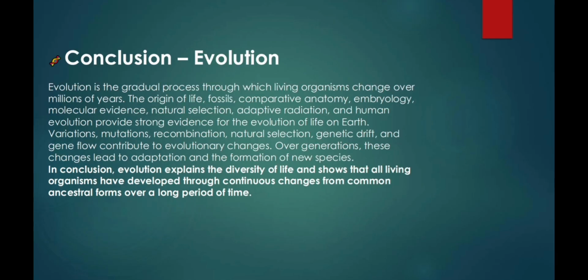Conclusion. Evolution is the gradual process through which living organisms change over millions of years. The origin of life, fossils, comparative anatomy, embryology, molecular evidence, natural selection, adaptive radiation, and human evolution provide strong evidence for the evolution of life on Earth. Variations, mutations, recombination, natural selection, genetic drift, and gene flow contribute to evolutionary changes. Over generations, these changes lead to adaptation and the formation of new species.